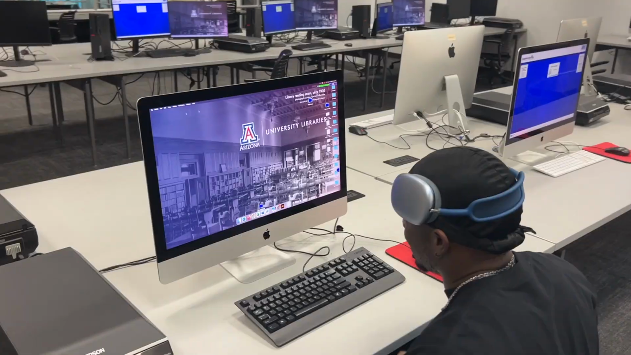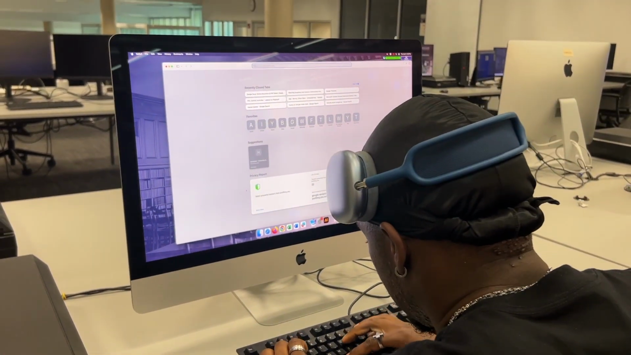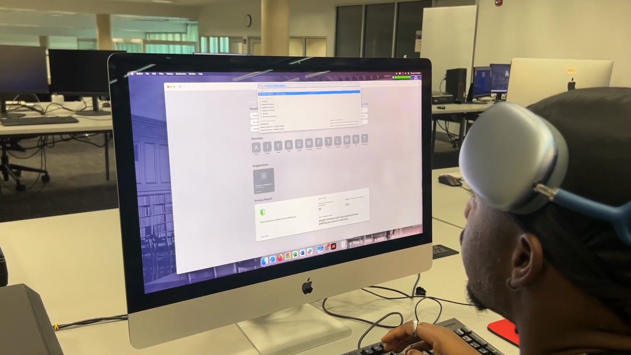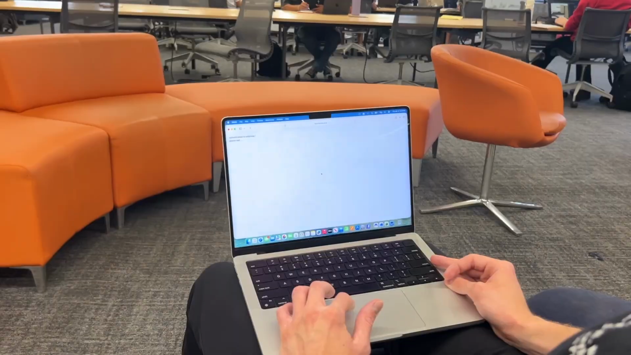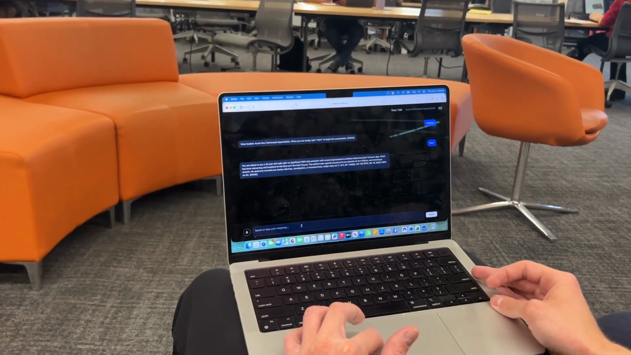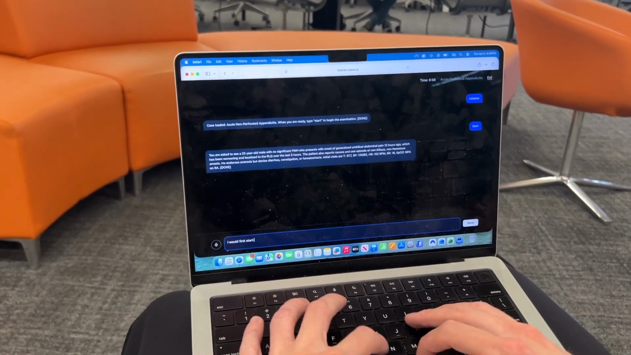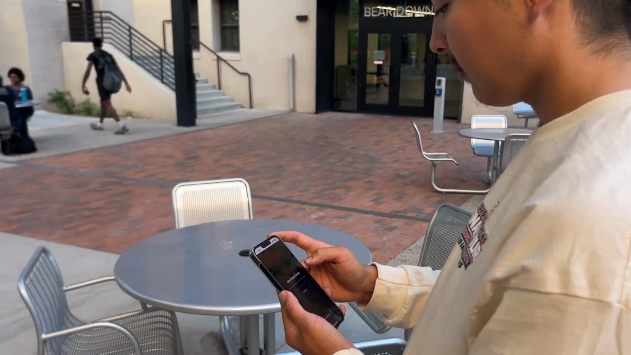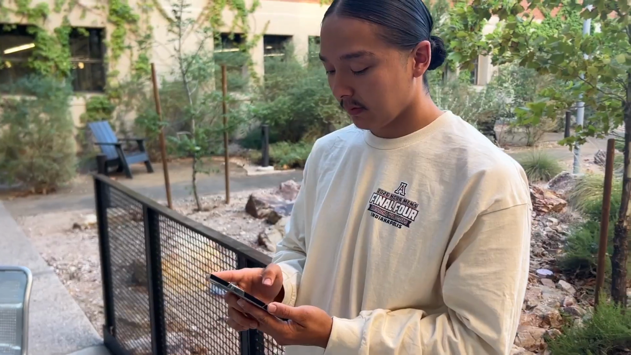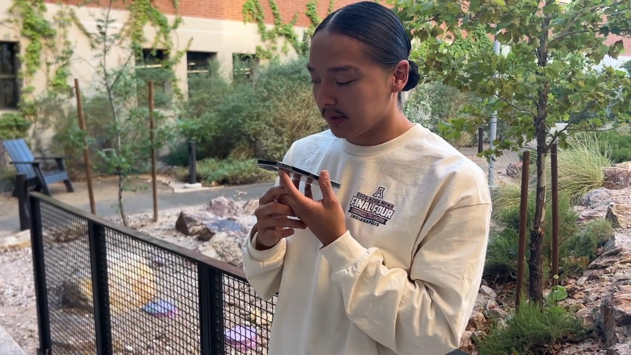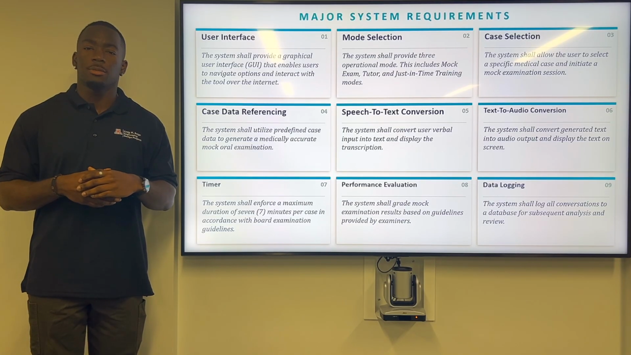The goal of this project is to develop an AI-driven tool that simulates oral board-style examinations for surgical residents and space medicine fellows. The tool will allow users to engage in an interactive case-based scenario where they can demonstrate their clinical reasoning, decision-making, and communication skills, which are all key competencies required for success in medical training, practice, and deep space cognitive skill maintenance. Now we'll be presenting our major system requirements.